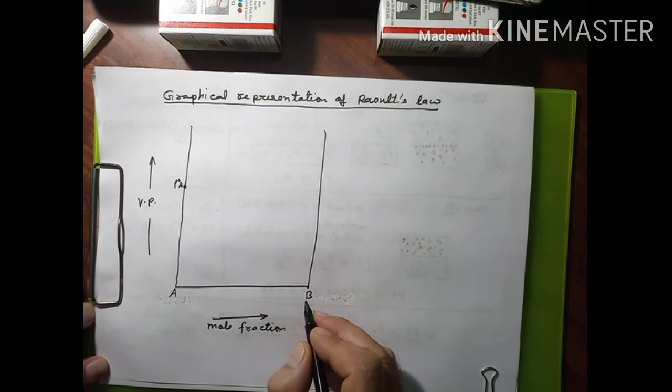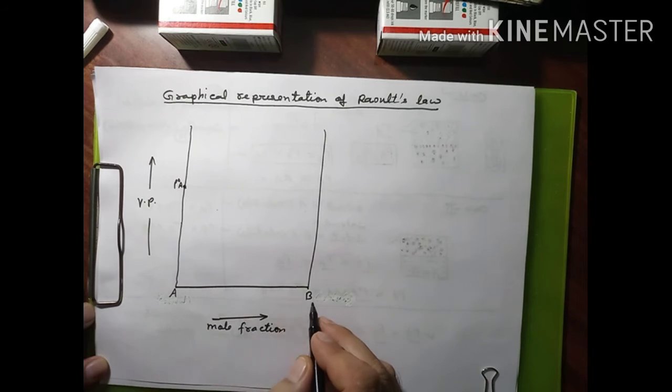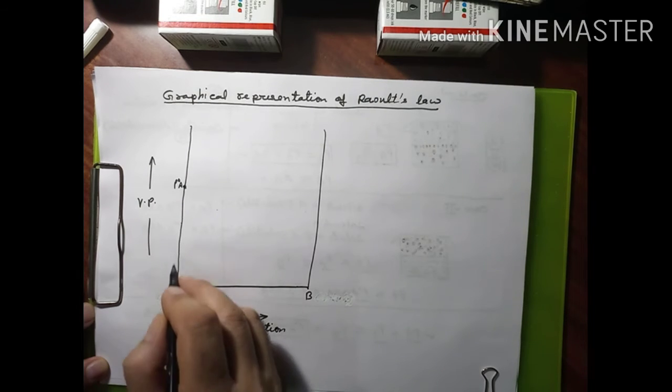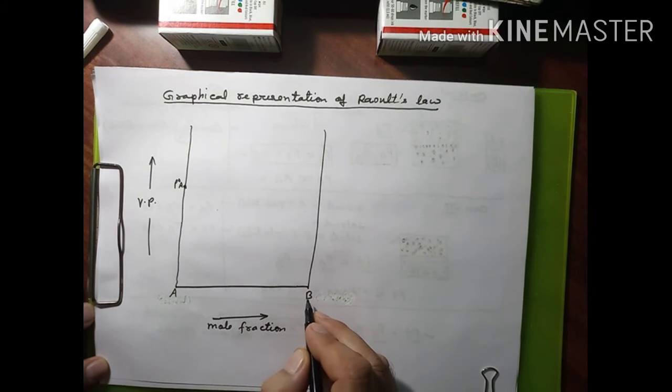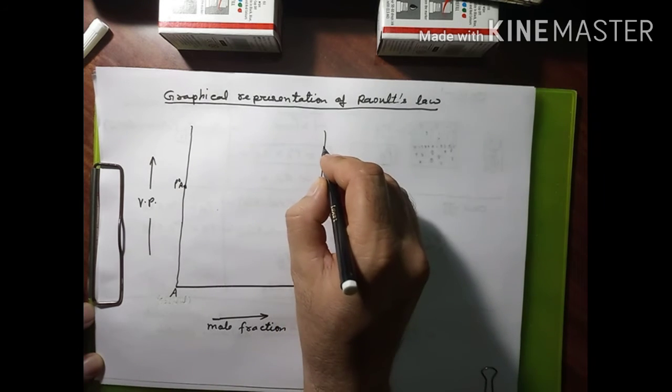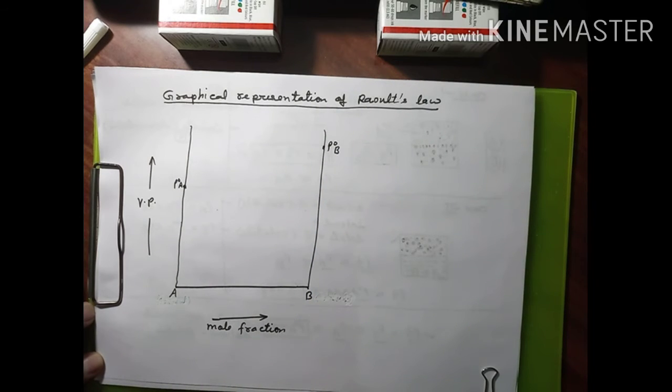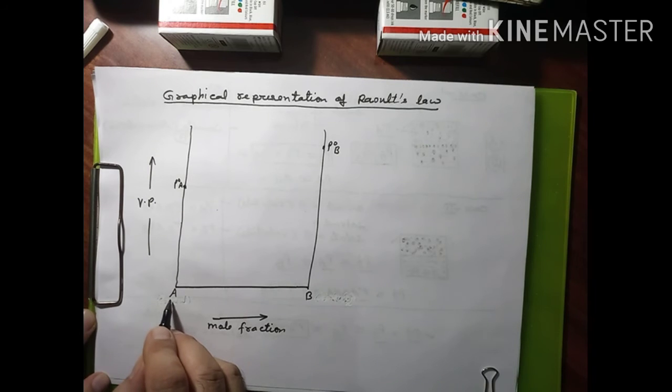One thing I want to remind you, component A and component B both are volatile in this case. Since component A is volatile, the pressure exerted by component A will be called P naught A. Component B is also volatile, so the vapor pressure exerted by component B will be called P naught B. One component may be in a lesser amount, another component may be in a larger amount. Now see, at this point we are taking the component A.